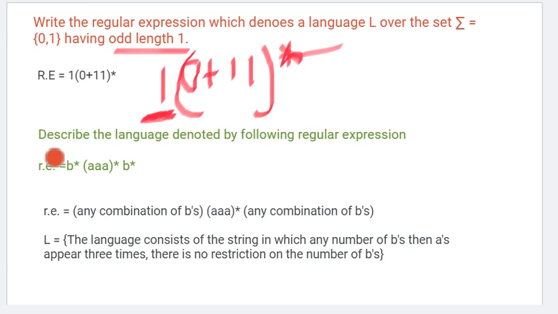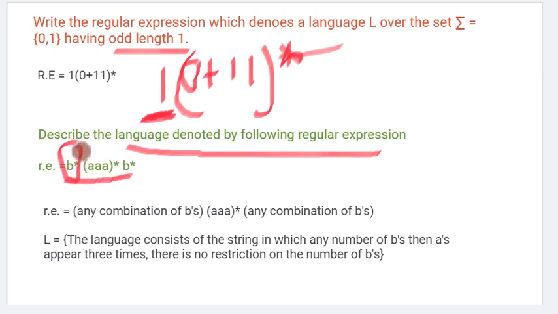Now, one more thing: suppose a regular expression is given, that is b star a a a star b star. What does this language denote? Regular expression will express a language only. If the question is what this language is, it says it can be any combination of b, meaning 0 appearance or more than 0 appearances of b.